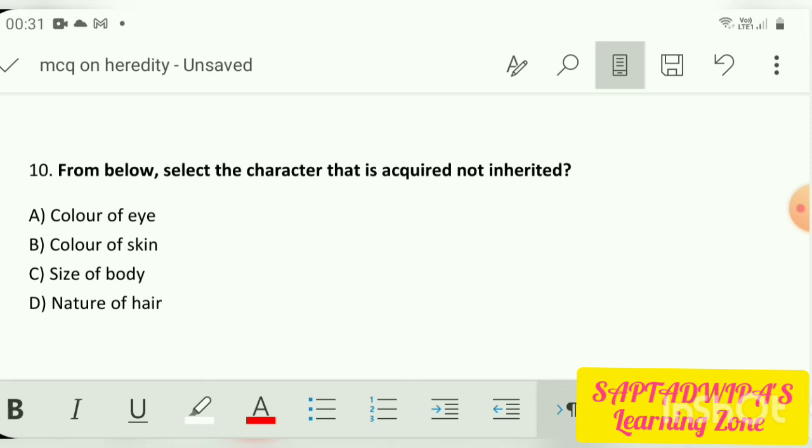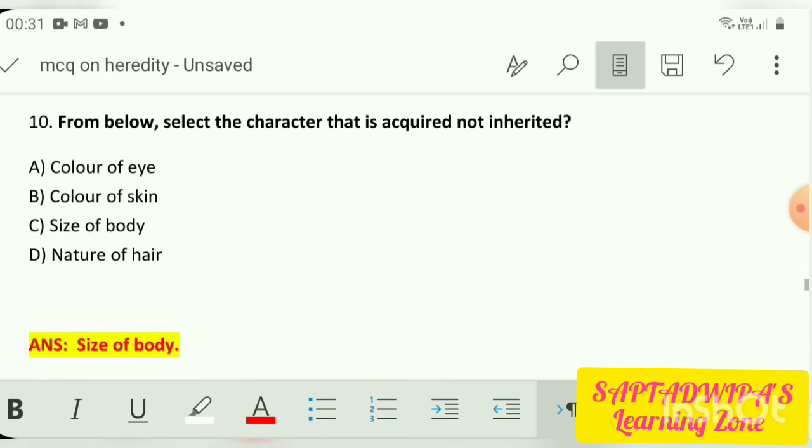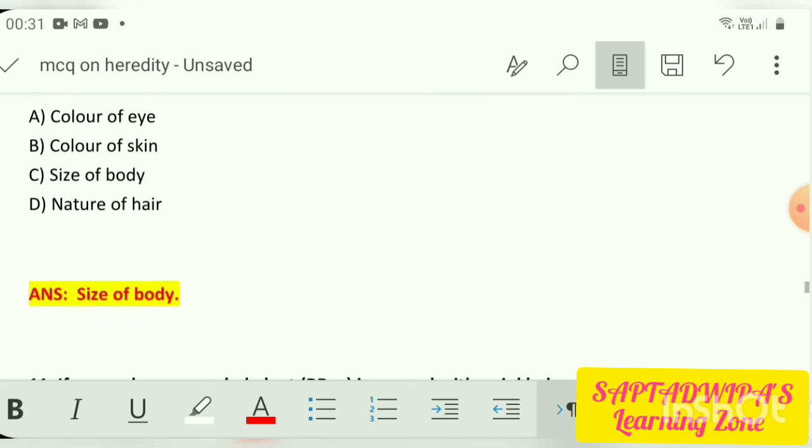That totally depends upon what you acquire, the nutrients which you are having, or something like that. So size of the body cannot be inherited, it can be acquired only. Nature of hair is also inherited. So the answer for number 10 is size of the body.